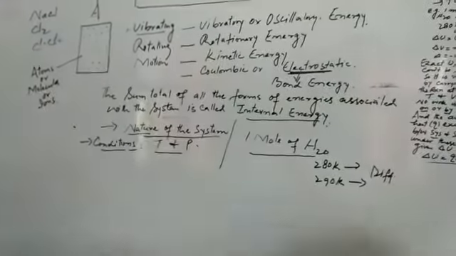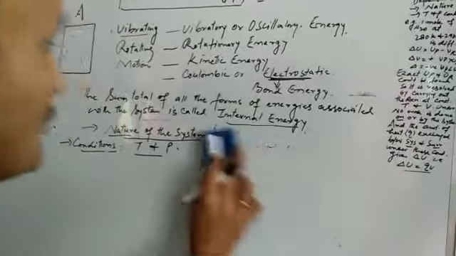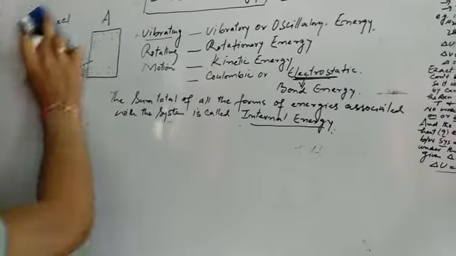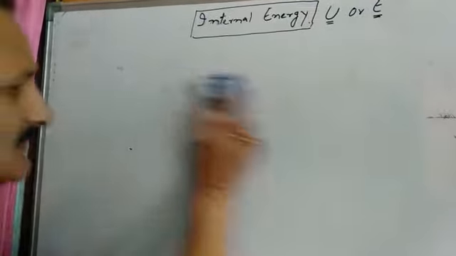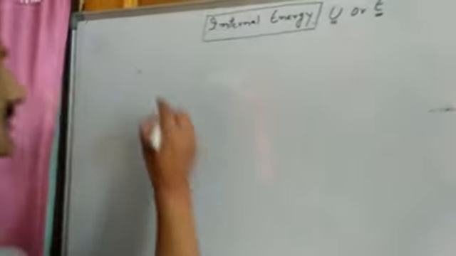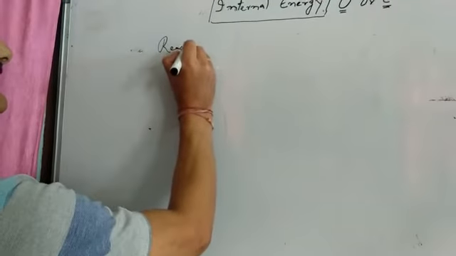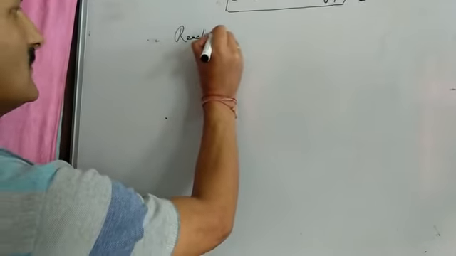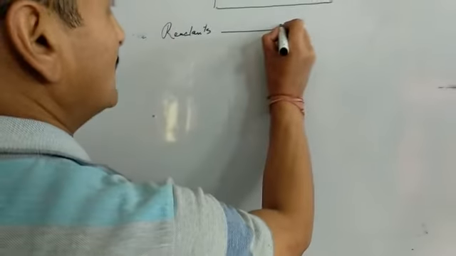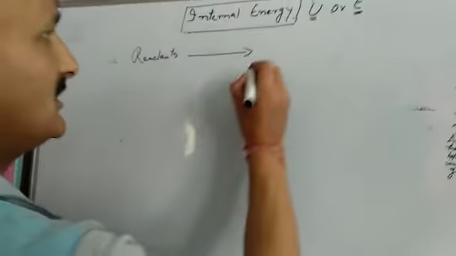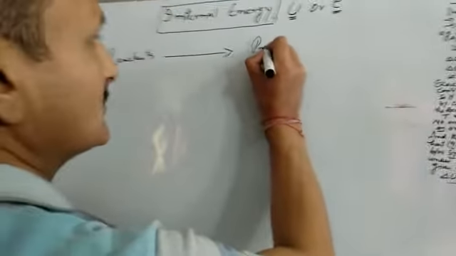Now, suppose I have a system of reactants. Suppose they undergo a chemical reaction and form products.